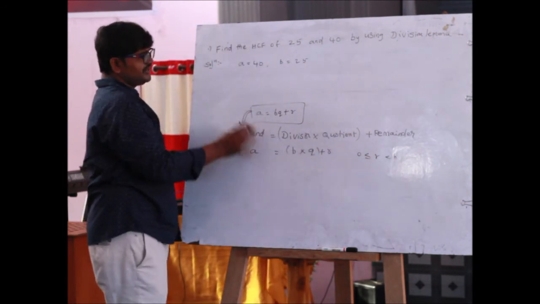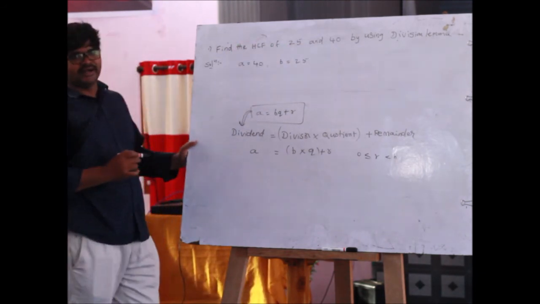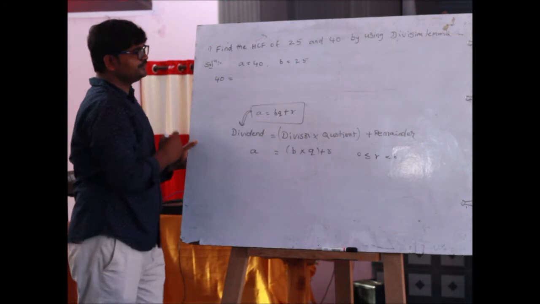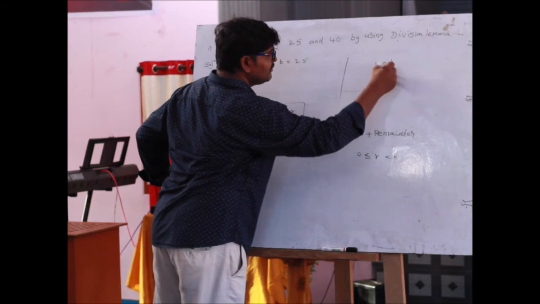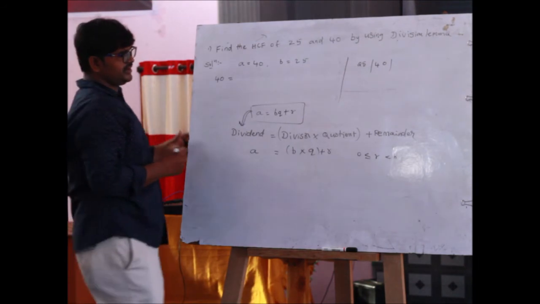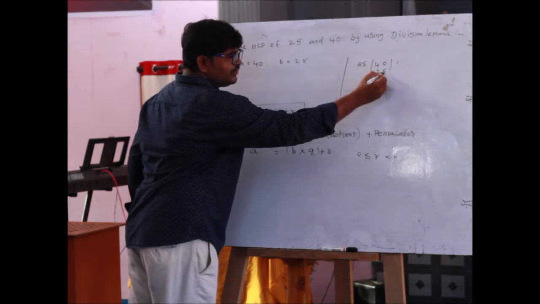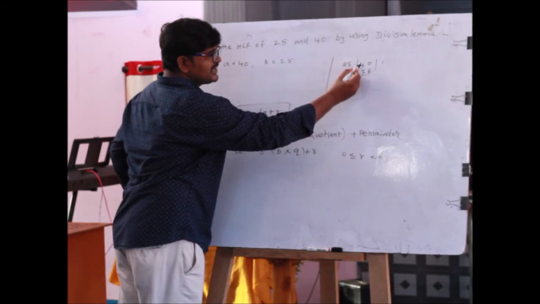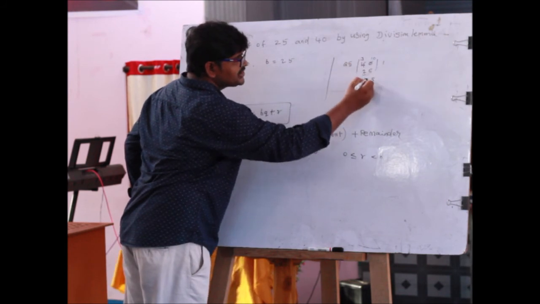So, according to the division lemma, we have to find the HCF of 25 and 40. The greater number is 40. 40 divided by 25: 25 ones are 25. 0 minus 5, we cannot subtract, so borrow from the tens place. 10 minus 5 is 5, 3 minus 2 is 1.